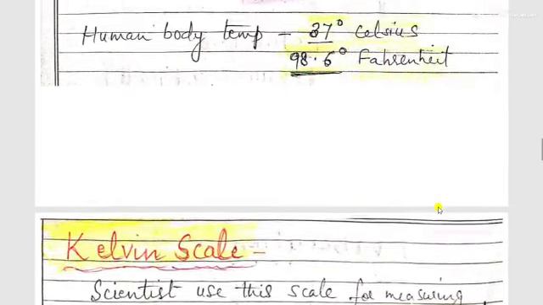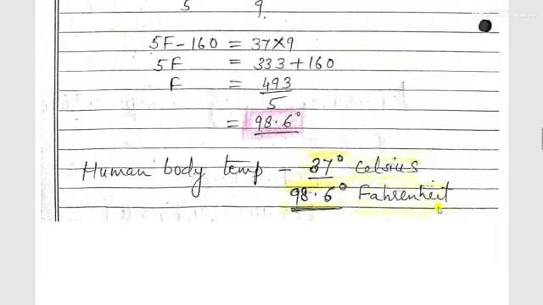The thermometer which we use for measuring our temperature, in what unit does it give our temperature? It gives it in Fahrenheit, 98.6 degrees Fahrenheit. So when we are suffering from fever, then it gives more than this. We say I have 100 fever, I have 99 fever. So that is in Fahrenheit.